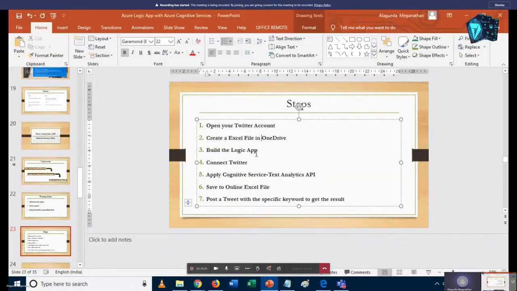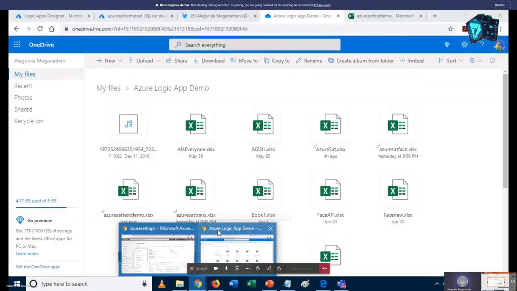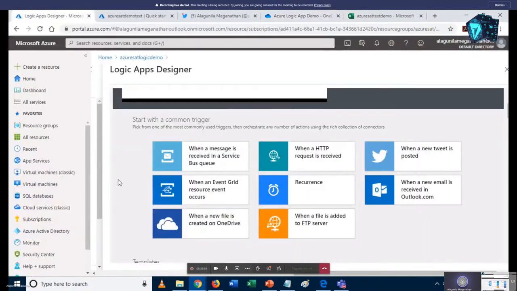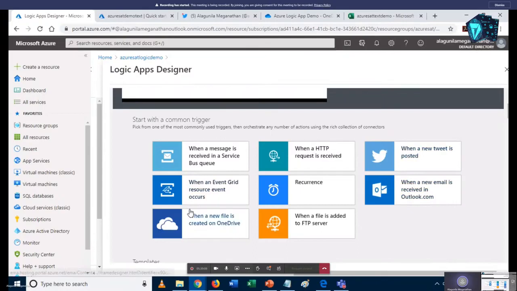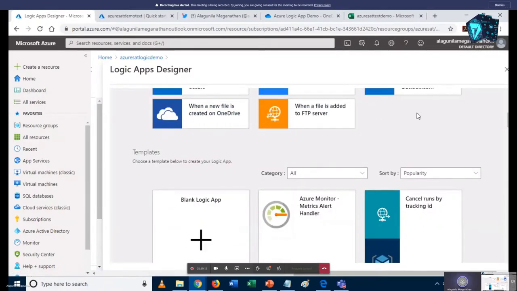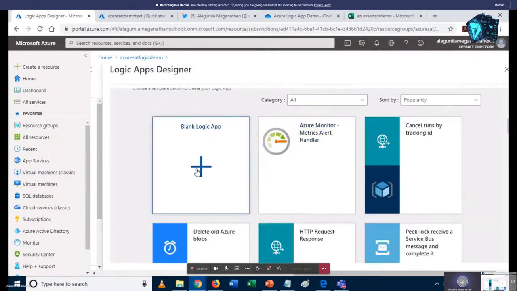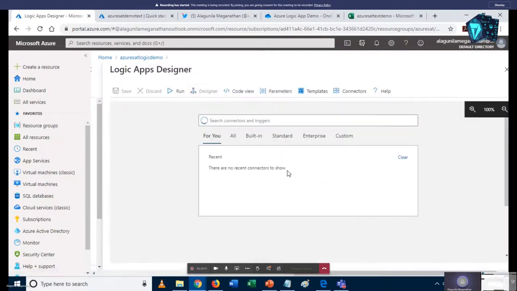Now I am going to build the logic app. To do that, I move to the browser and choose the logic app. Once you have created a service for the logic app, you land directly on the logic app designer window. In that you can find a number of templates. If you want a template, you just click on it. Otherwise you can choose a blank logic app.